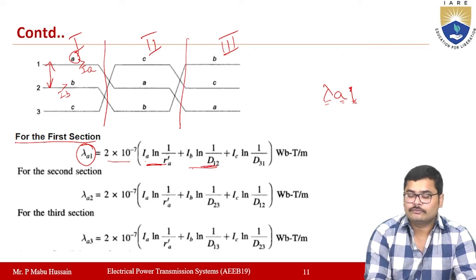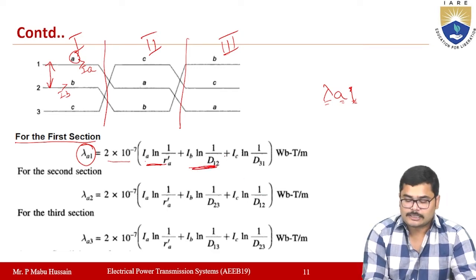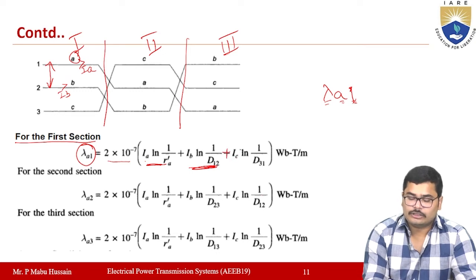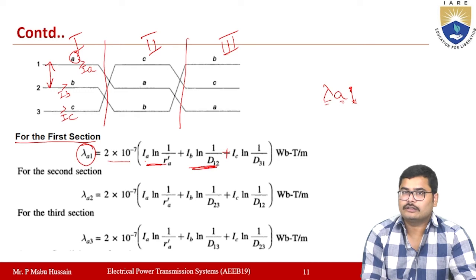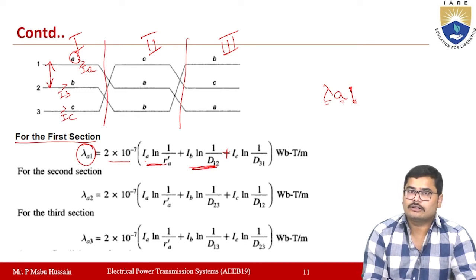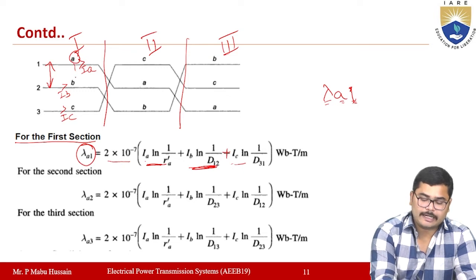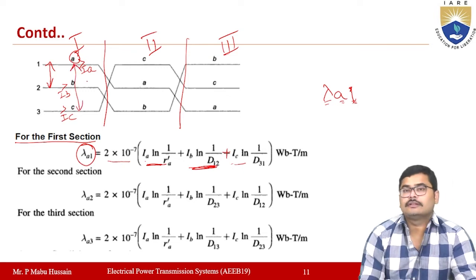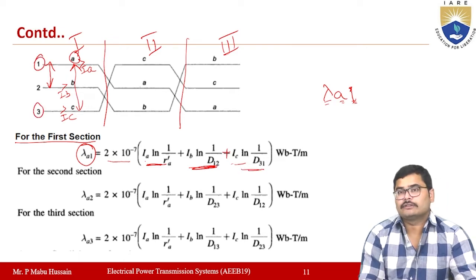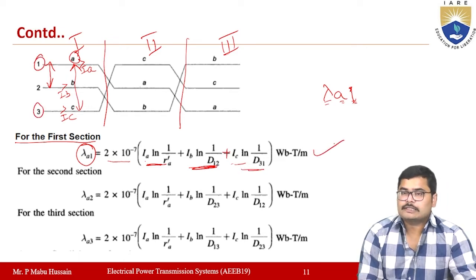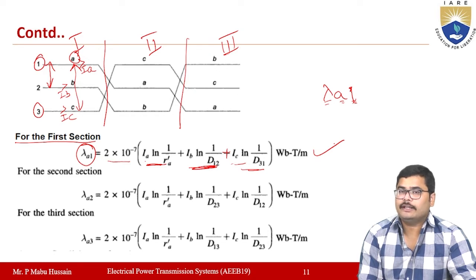Plus the current flowing in conductor C: IC into ln 1 by the distance between A and C, which is D13 or D31. This is the flux linkage expression for conductor A in section 1.